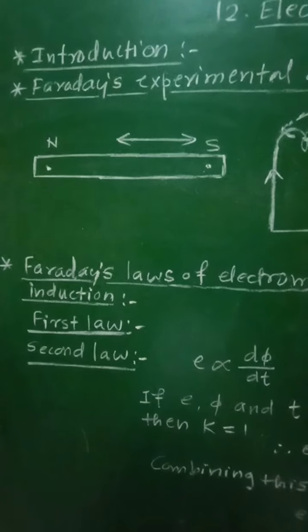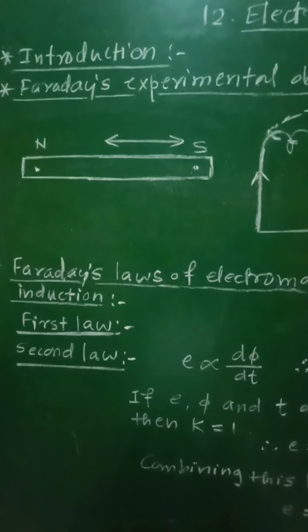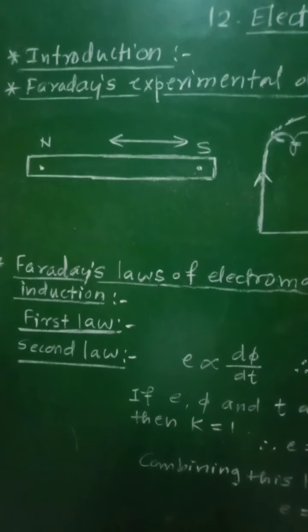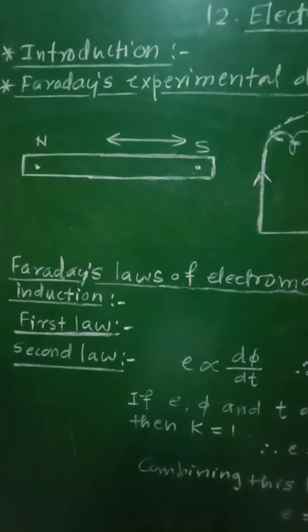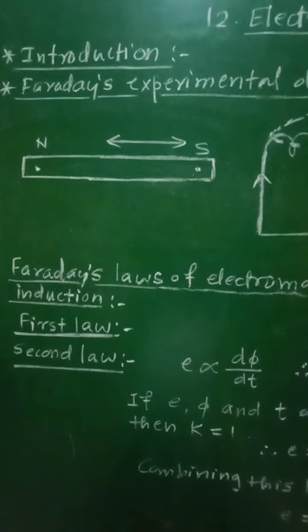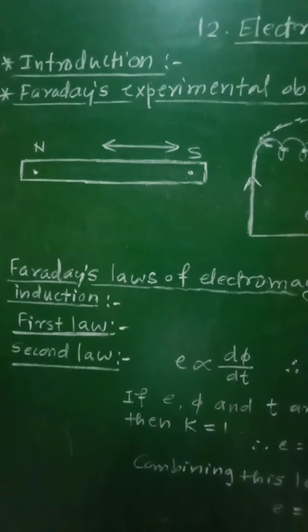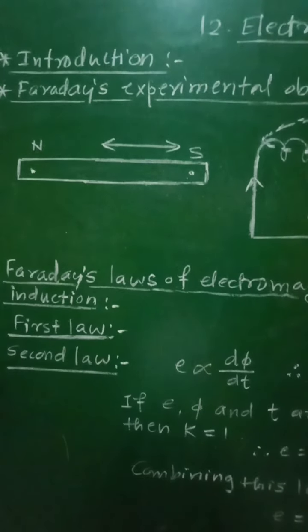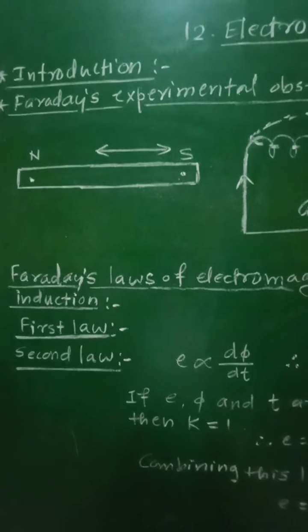Seventh observation: instead of a magnet and a coil, that is a closed circuit, if two coils are kept close to each other with their planes facing each other, it will also produce similar effects.